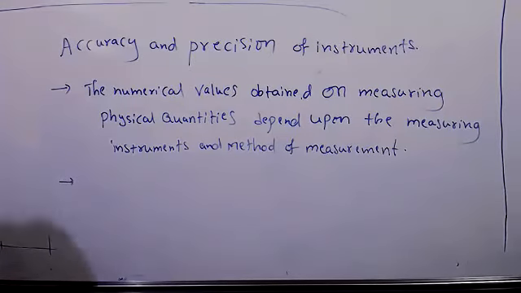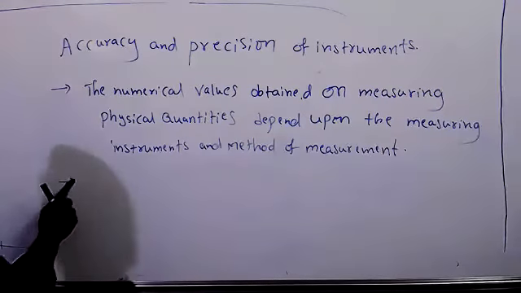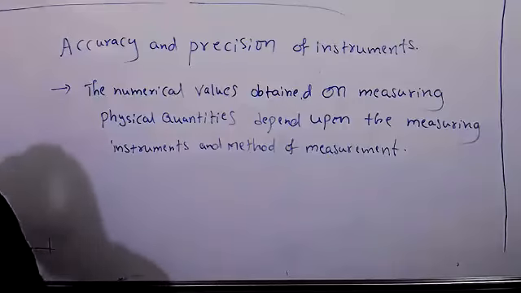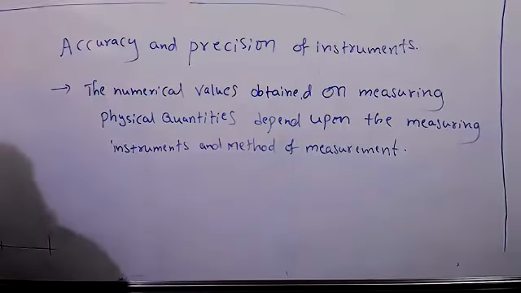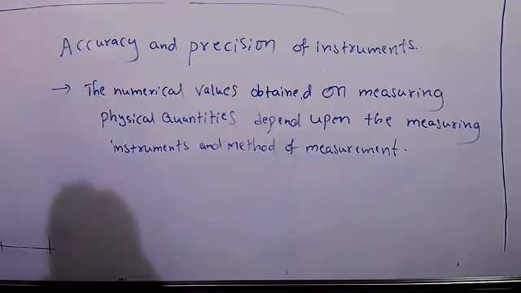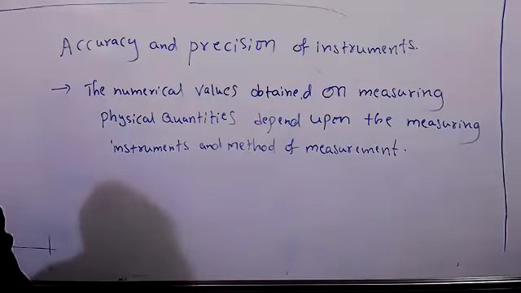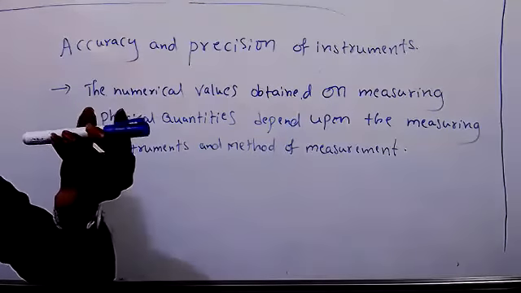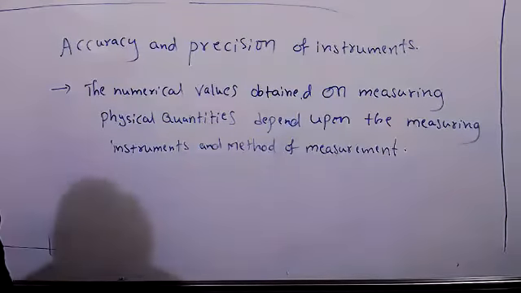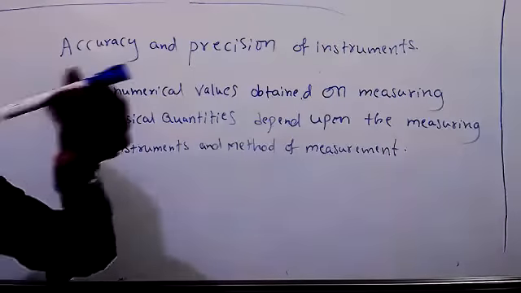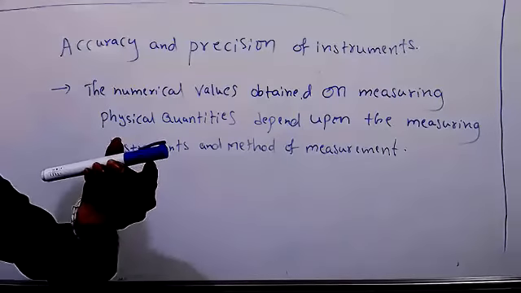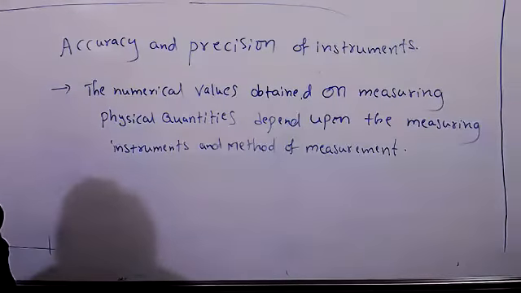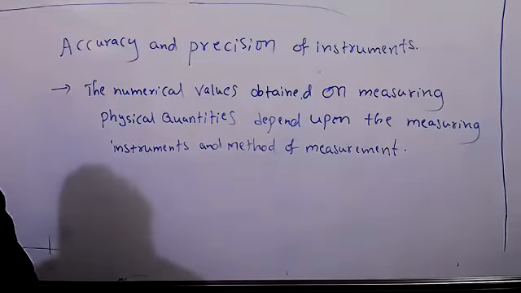Once read this, can you explain what I have written? What are the numerical values obtained? Suppose I ask you what is the length of the marker. You will measure, and there is one original value, but you will measure with some scale and get some numerical value.